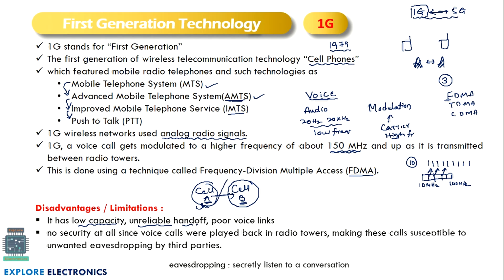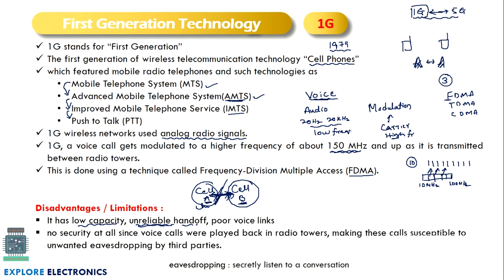Cell A to cell B, the person is moving. It means when a call is established, he has to give back the channel which is allocated in cell A while he is traveling to cell B. So unreliable handoff in the sense the call will be disconnected while traveling from cell A to cell B. That is unreliable. Reliable handoff in the sense there should not be call disconnected at all.